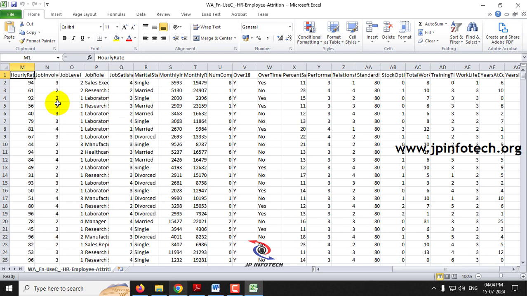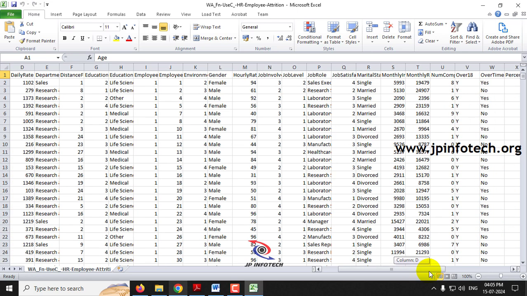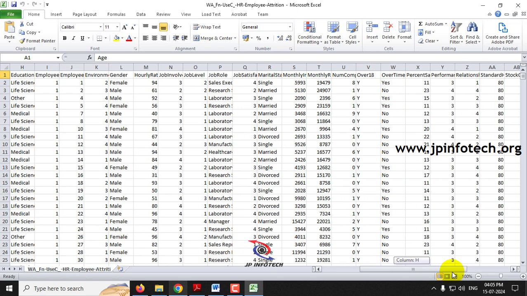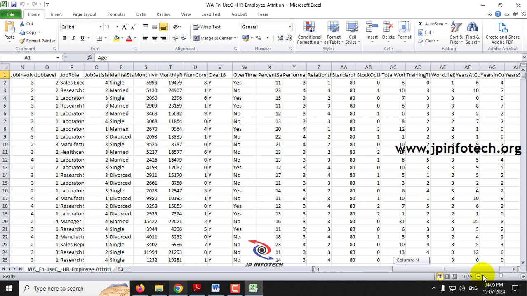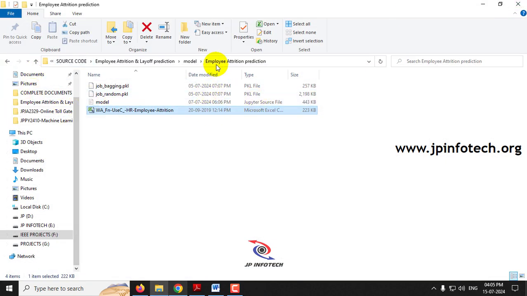So these are the features, because an employee can leave a company for various reasons. It may be because of salary, because of not being satisfied with the work, or because of the education. He may have studied a different field and may work in a different field. There may be higher work pressure, or there may be overtime, or there may be no job satisfaction, or they may not be satisfied with the manager. So there are various reasons available, and all the features have been considered here in this employee attrition data set.